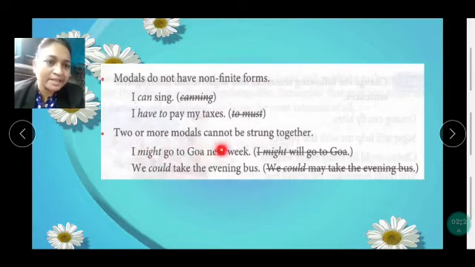Two or more modals cannot be strung together. It is not possible that I'll use might also, will also. For example, "I might will go to Goa." No, it's not possible. Only one modal verb will be used at a time. I might go to Goa next week.